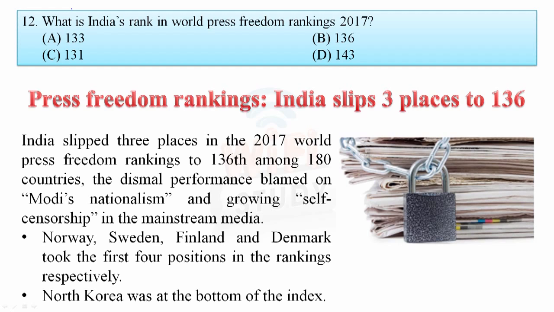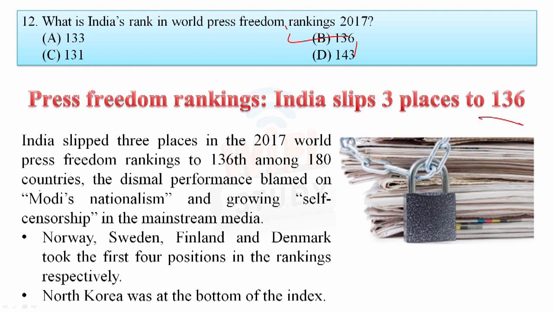Okay, as you always need to remember the Corruption Perception Index, HDI ranking, World Press Freedom Ranking. These are very important rankings, friends. So let's see the news. India slipped 3 places in the 2017 World Press Freedom Ranking to 136 among 180 countries. The dismal performance blamed on Modi nationalism and growing self-censorship in the mainstream media. Okay, so first of all, you need to remember the India rank 136. So your answer is B.